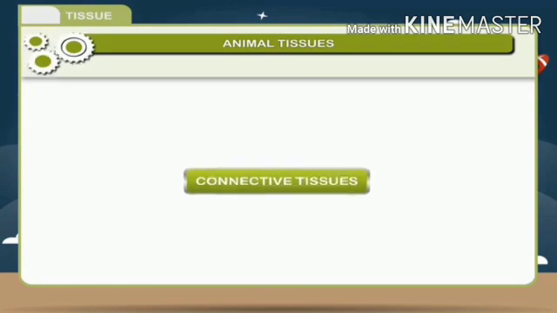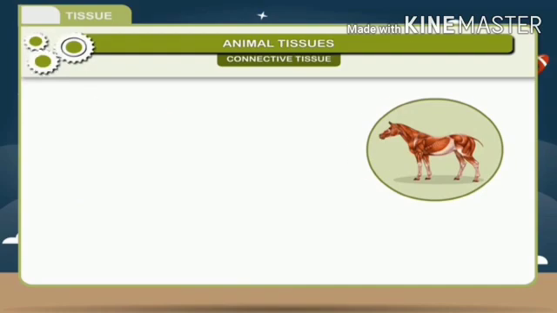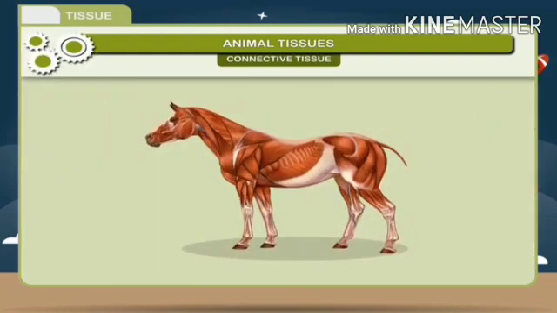Connective tissue. The cells of this type of tissue are composed of different materials. The various organs of the body are connected with one another by connective tissues.